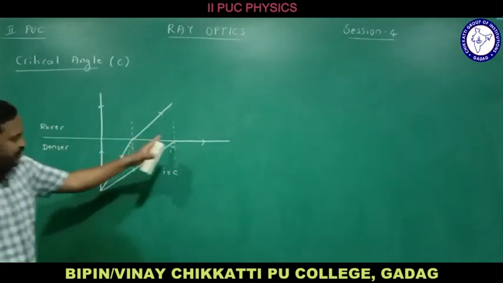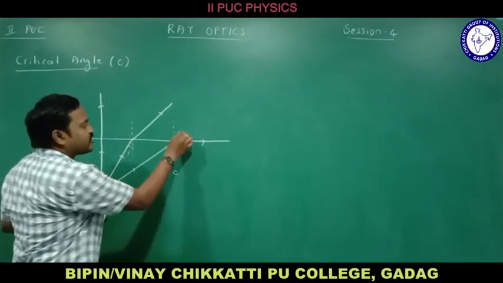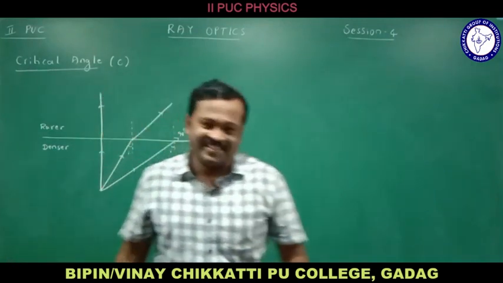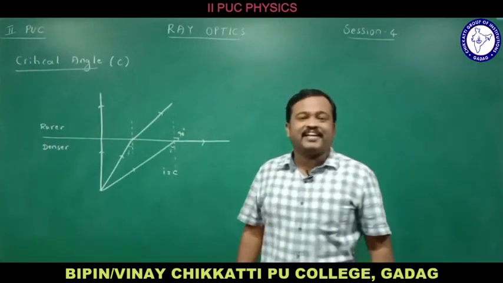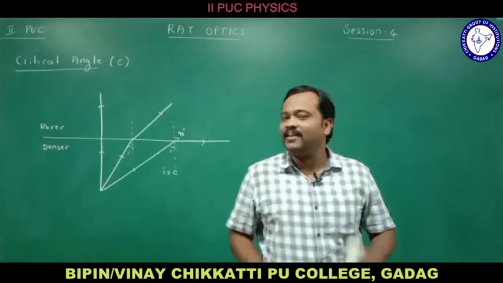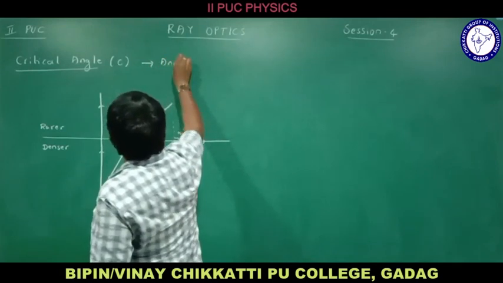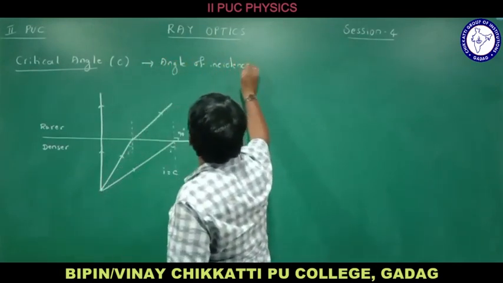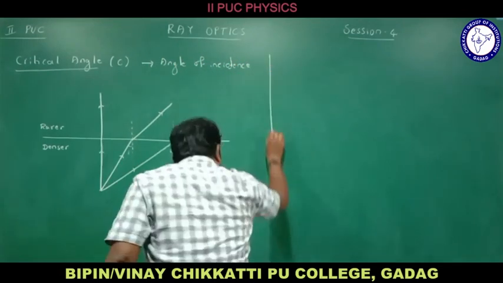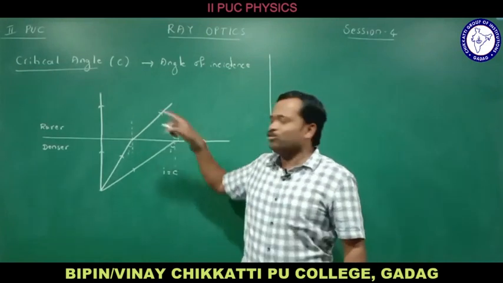When the refracted ray grazes on the surface, what is the angle of refraction? The angle of refraction is 90 degrees. So this angle of incidence is called the critical angle. So what is critical angle? We need to know that critical angle is an angle of incidence. Do you understand? Critical angle is an angle of incidence. So when is that angle of incidence? When a ray of light travels from denser medium to rarer medium.